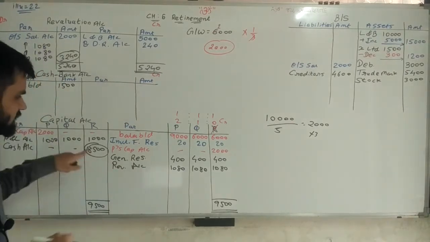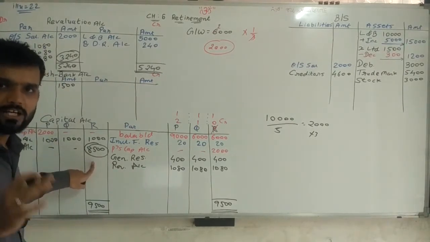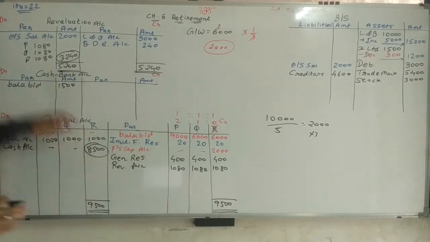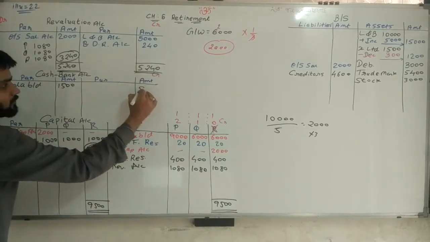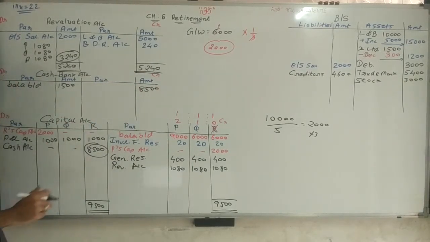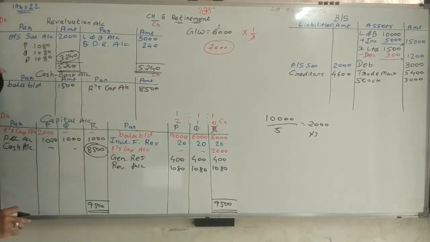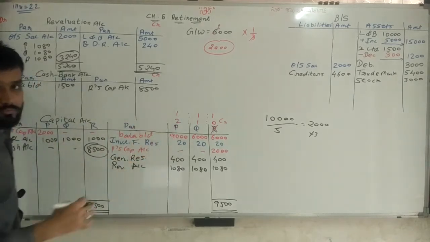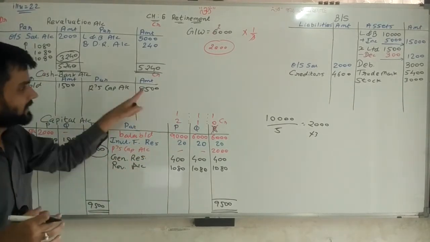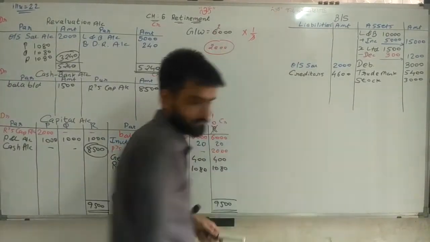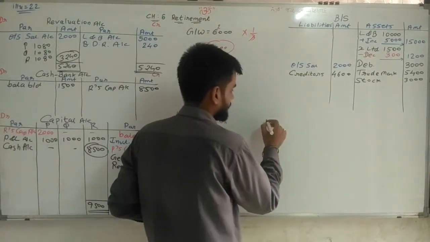Whatever is given to R is paid in cash immediately, and the same amount will be brought by the other partners. So 8,500 cash, cross entry cash account 8,500, writing the name R's capital account, because we have paid to R. Now the same amount is brought by P and Q, not both separately, but the total of both is 8,500. So first thing, capital, cash capital brought by P and Q.